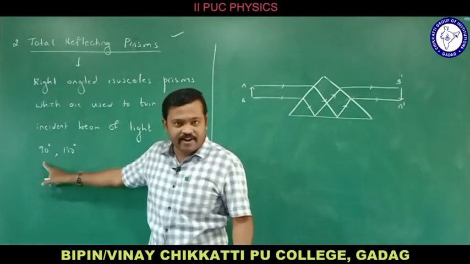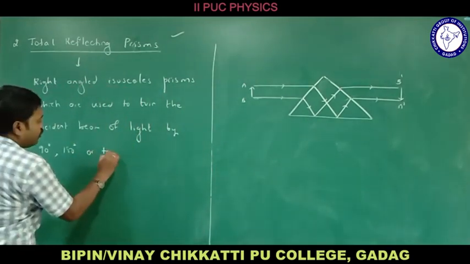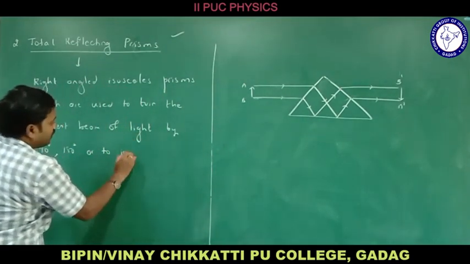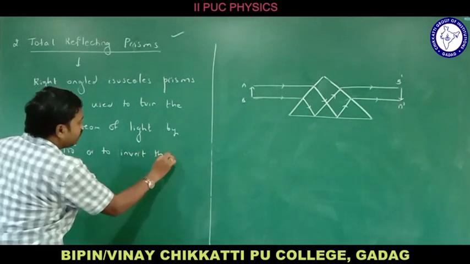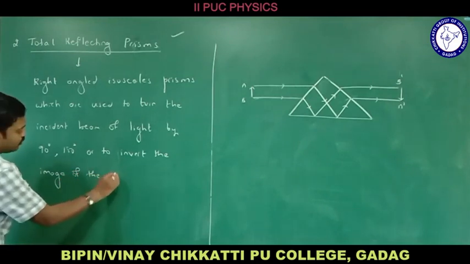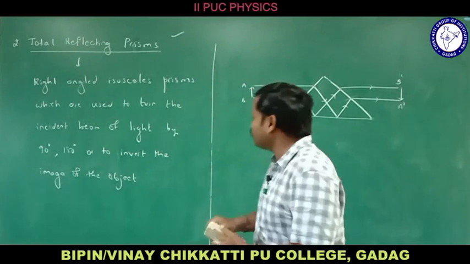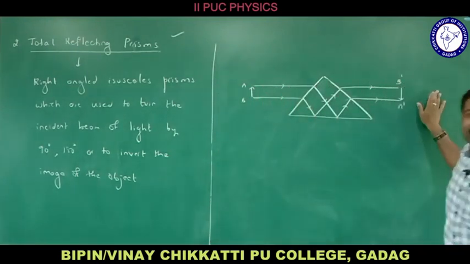We have seen the ray diagram, 180 degrees, or to invert the image of the object. If you want to turn the image of the object, this is the ray diagram.